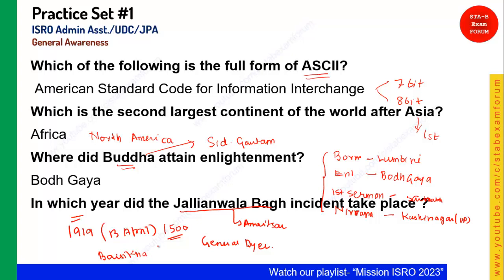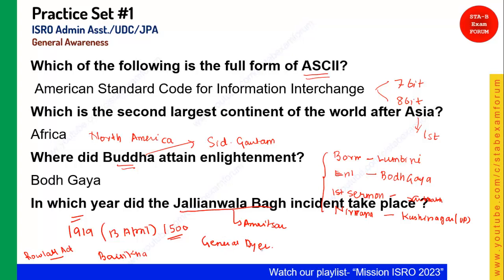It is in the month of April. And why were they at that place? They were against the Rowlatt Act, basically. You should also remember the Rowlatt Act. It was an act where any British could put you in jail without any reason, and you could not have any judicial process.